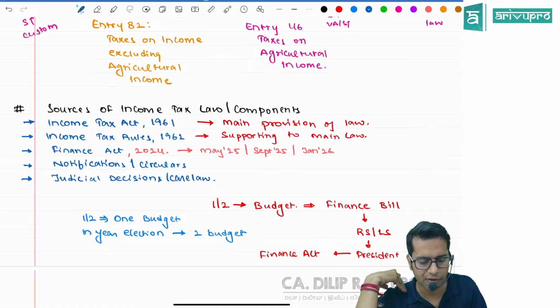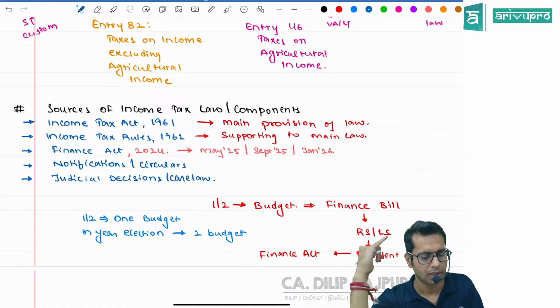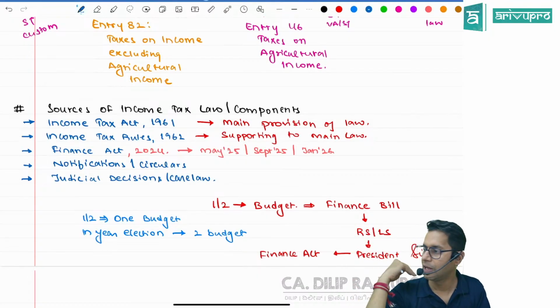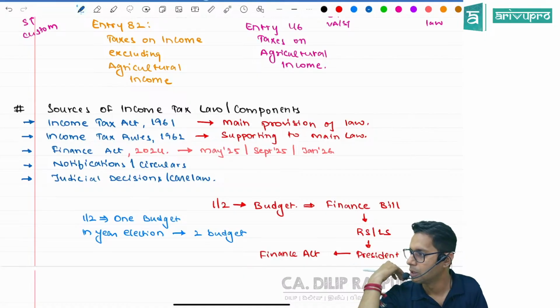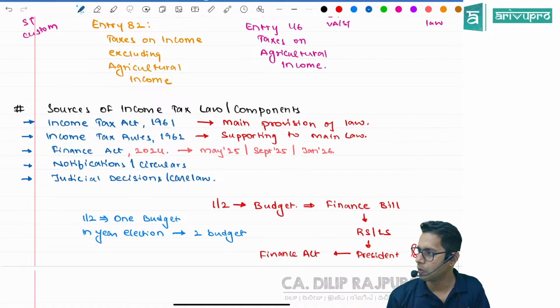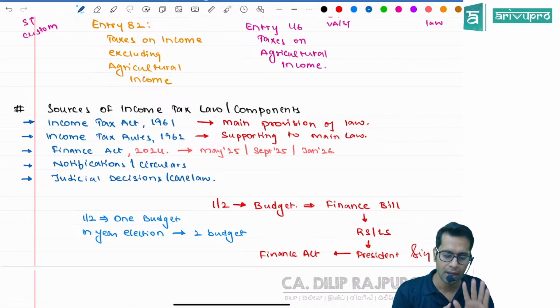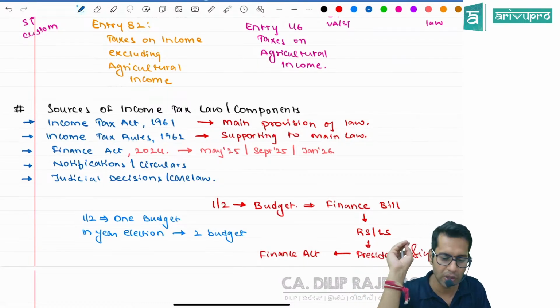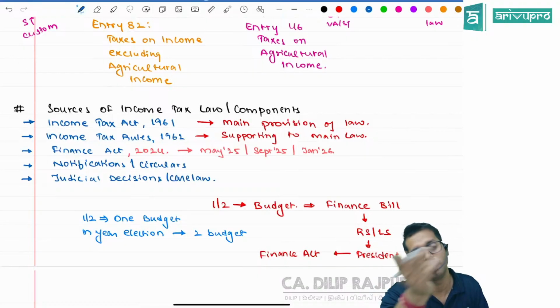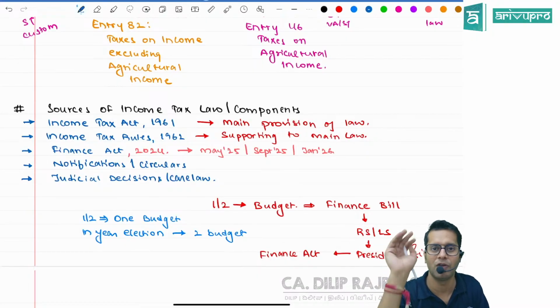What are the sources of income tax law? Income Tax Act, Income Tax Rules, Finance Act, Notifications and Circulars, Judicial Decisions and Case Laws. Sir, can you please explain notifications and circulars again? A notification means if I want to notify something: I have made the law, the budget has been presented, and after that the Finance Act also came into existence. Now I want to inform you something with respect to what I discussed in the budget. How will I inform? By way of a notification.